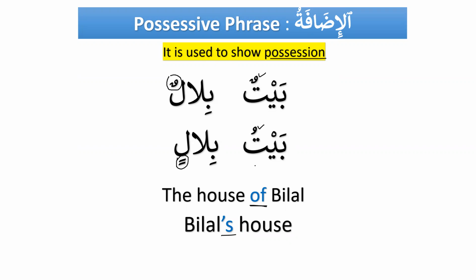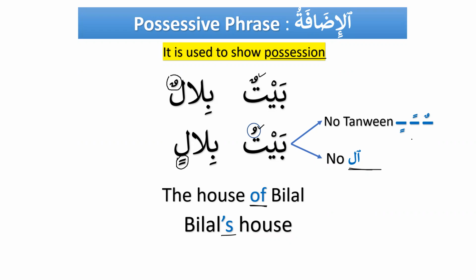And now look at the changes that we have discussed. Baytun became baytu. And what we need to know now is that the first noun, as of now I'm saying first noun, but inshallah, with the passage of time, we will see that they have specific names. No tanween. So the first noun doesn't take tanween. That's number one. Number two, it does not take al.